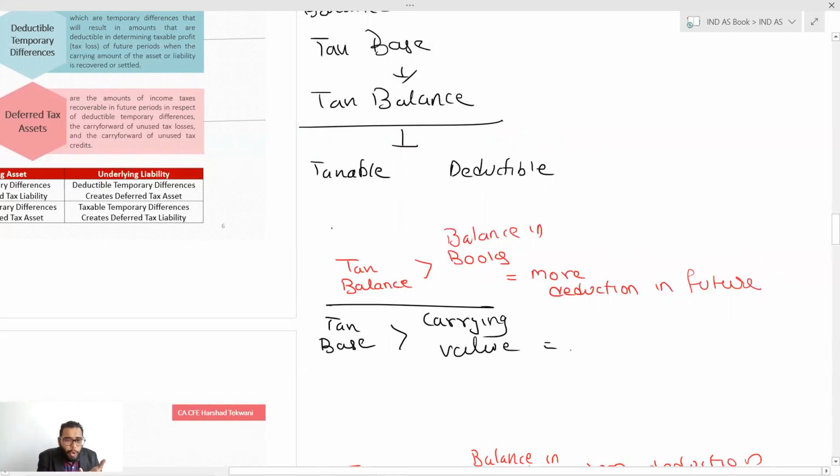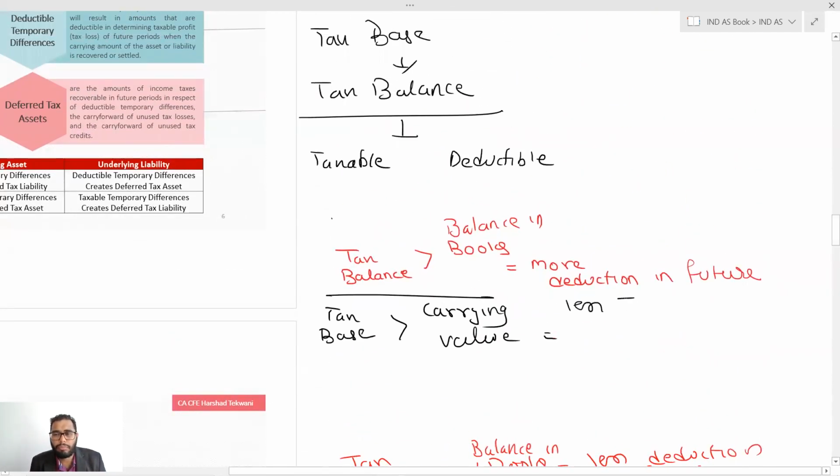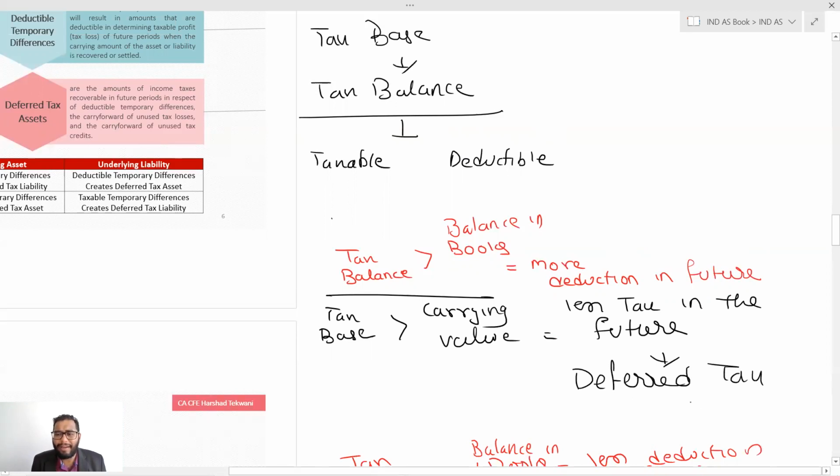Means what? Your tax balance is more. You will get more deduction in the future. If you get more deduction in the future, that means you will be paying less tax in the future. If you are going to pay less tax in the future, what you have done is compensating, total compensating. You have paid tax as of now, and you are saying, okay, I will pay less tax in the future, and I have paid more tax now. If you have paid something more as of now, for the future, that is your asset. So that will give rise to the deferred tax asset.